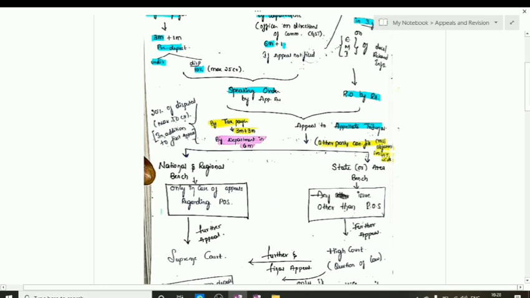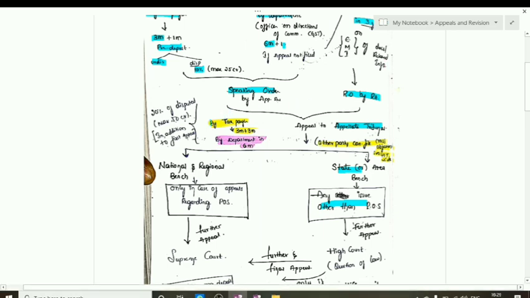The cases pertaining to the POS are dealt with by the national and regional bench, but the cases other than the POS are dealt with by the state or area bench. The reason is simple: if the issue regards the POS, then two or more states are involved, and it will be tedious for the government to solve the issue. So it has given the power directly to the national and regional bench. As the national and regional bench is only one, it becomes easy for the government to solve the issues.